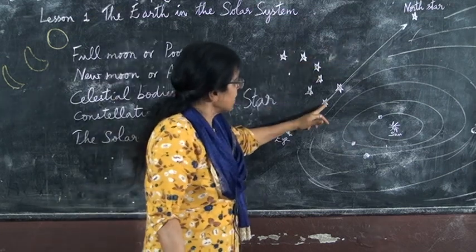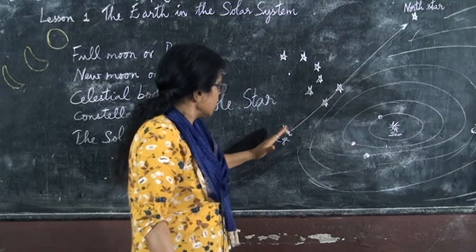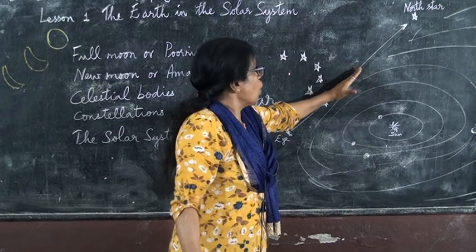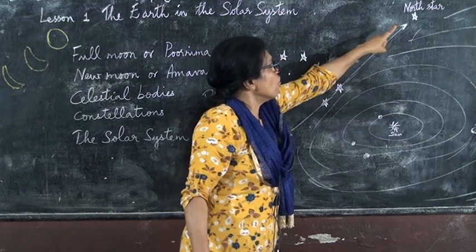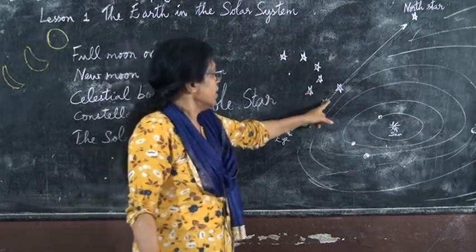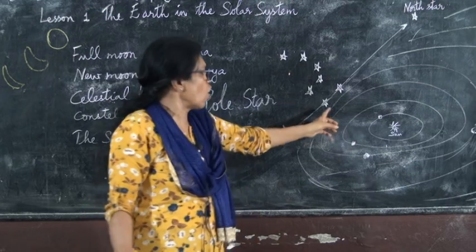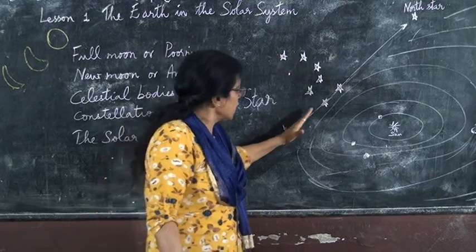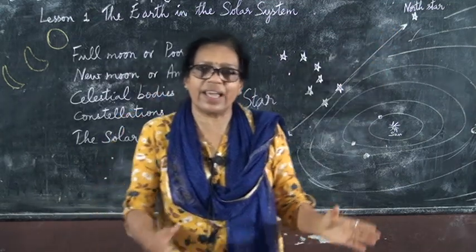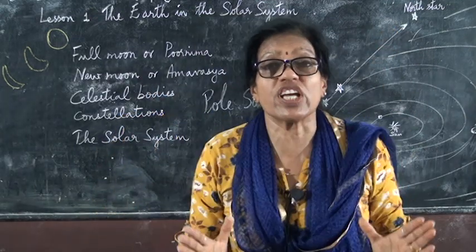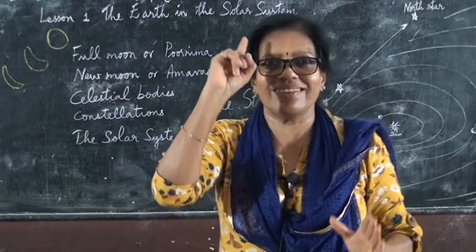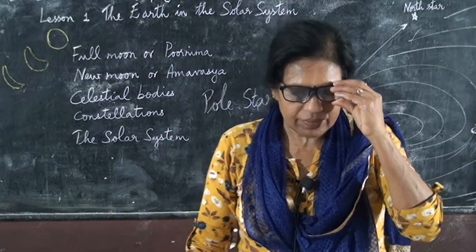How? In the Saptarshi, there are two stars standing like this. Through those two stars, if they observe, they can see one star standing straight there. That is the North Star. These are called the pointer stars. By looking straight through these two stars, you can see the North Star. That is how they observed the North Star and understood where the north direction is.